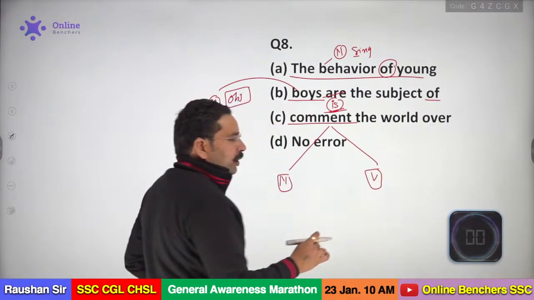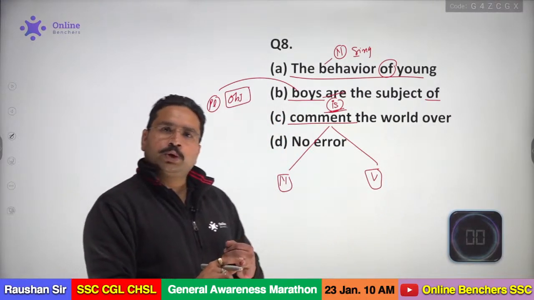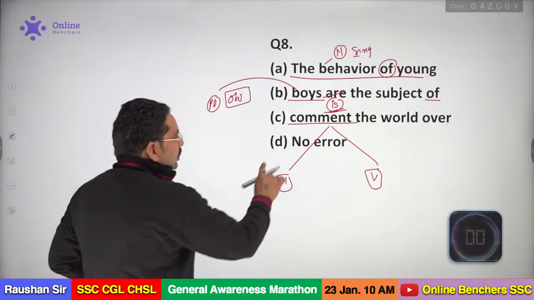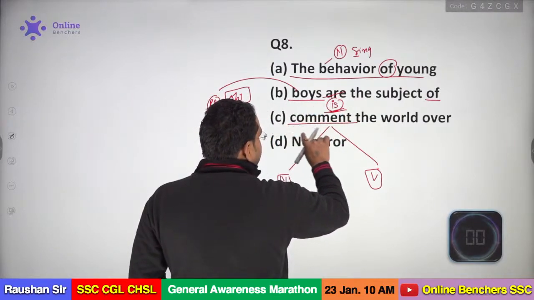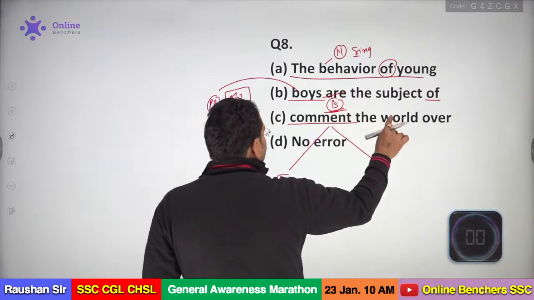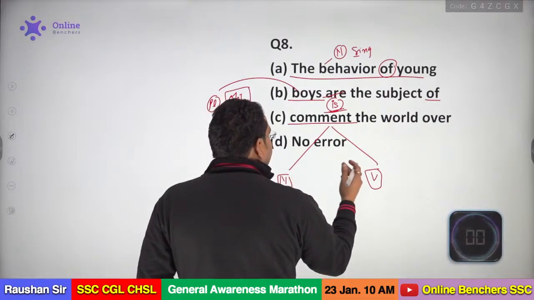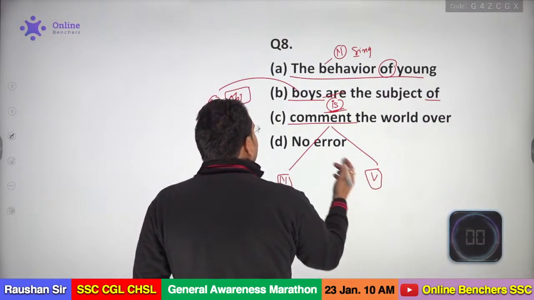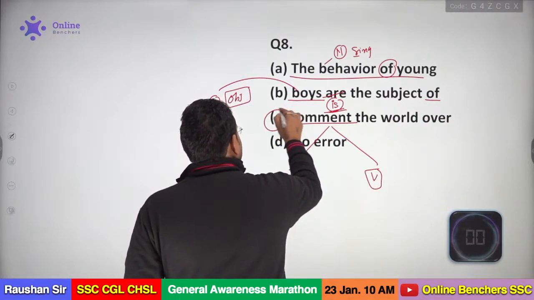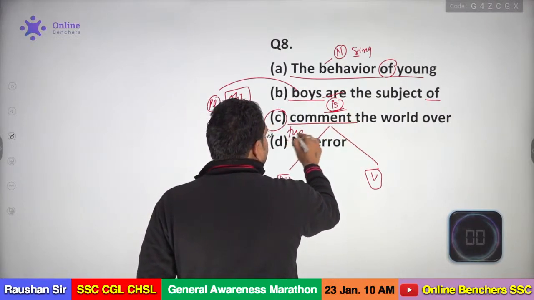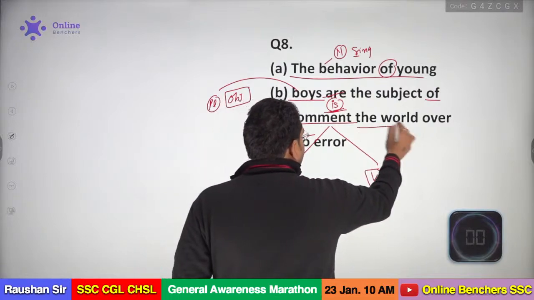After a preposition you can use either a noun or a verb, or a pronoun also. So my dear, if that is a noun, there should be an article, like the subject of the comment the world over, or that should be a verb form, commenting. So again we have an error in the C section also, so you can write the subject of the comment the world over.